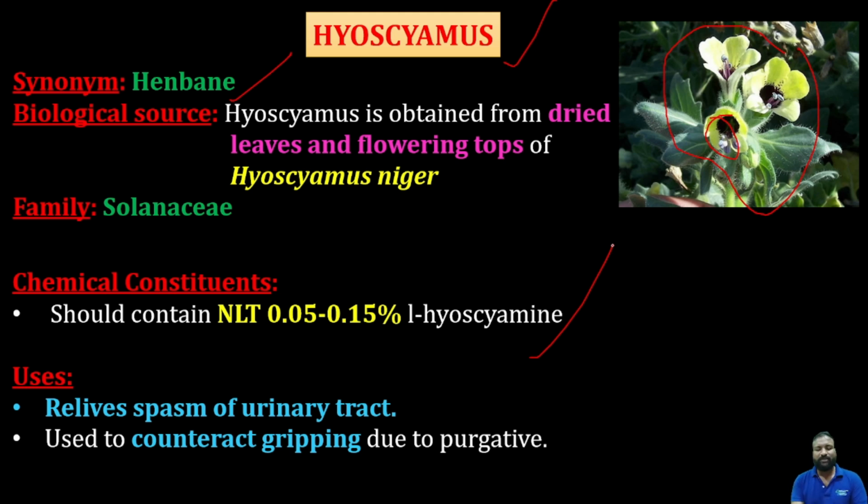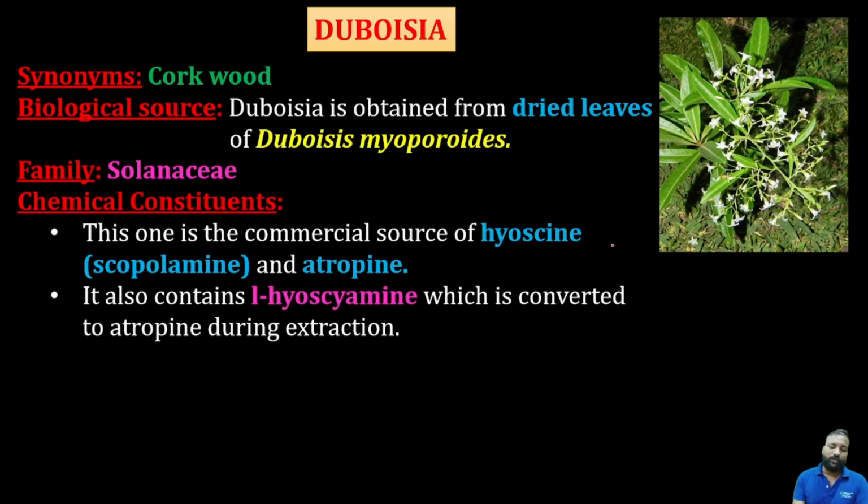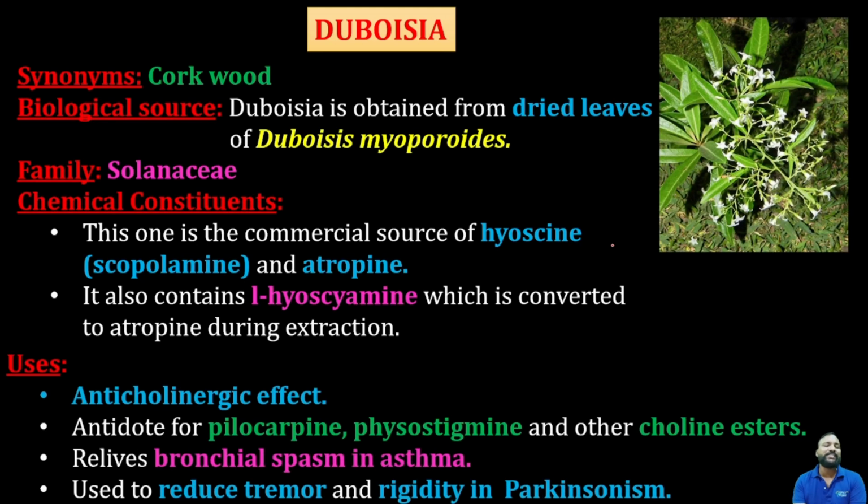So that's about this one. And the last one in this is another plant, which comes from the Solanaceae family, and it also contains the tropane nucleus. It is known as corkwood. The synonym of this plant is corkwood, obtained from Duboisia myoporoides, family Solanaceae.